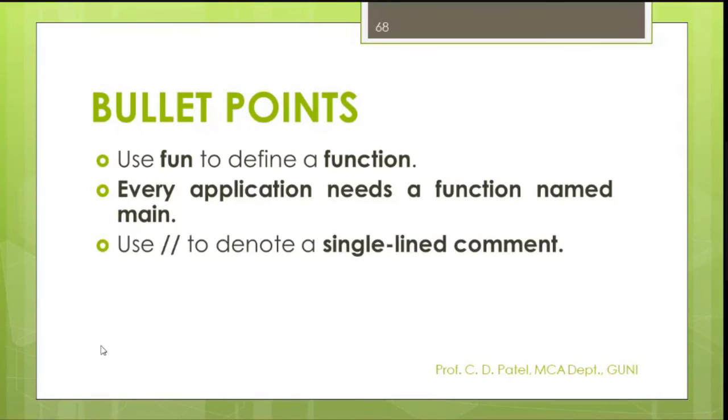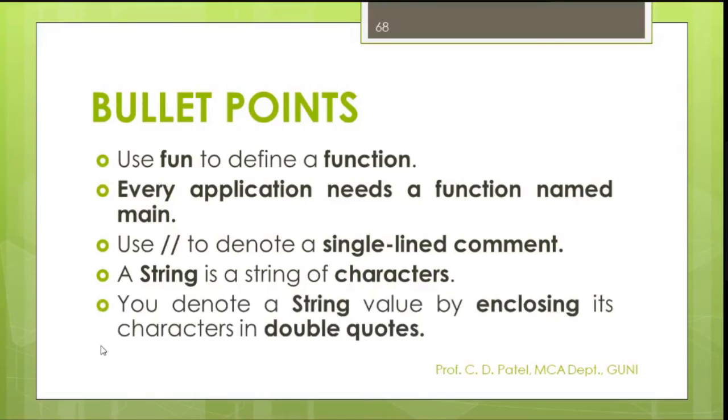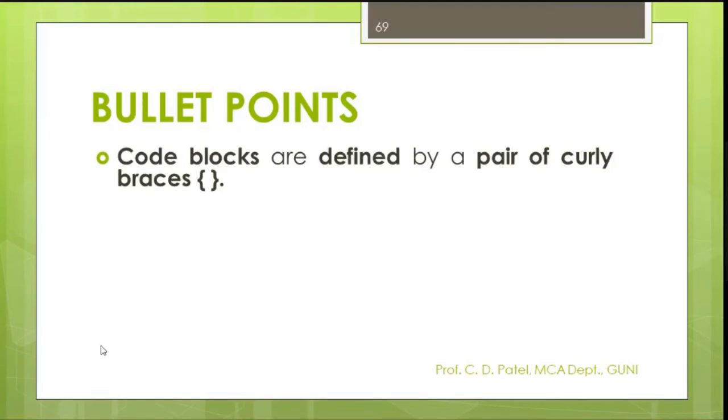Double slash indicates single line comments. String, it's a string of characters, or you can say that double quotes are a special symbol that indicates a string. So you may enclose your string with double quotes. This is called a code block. Your curly bracket open and curly bracket close, or a pair of curly brackets, are also called code blocks.